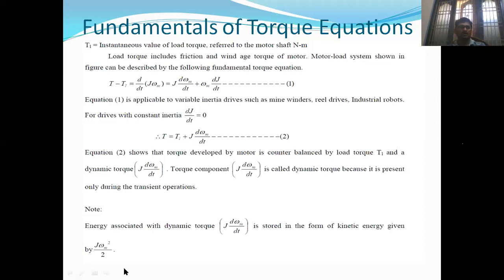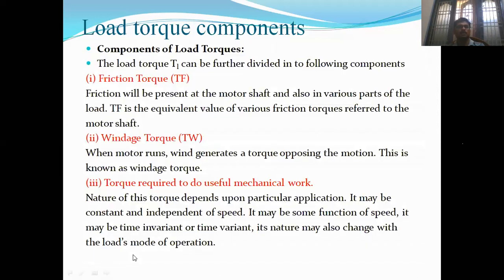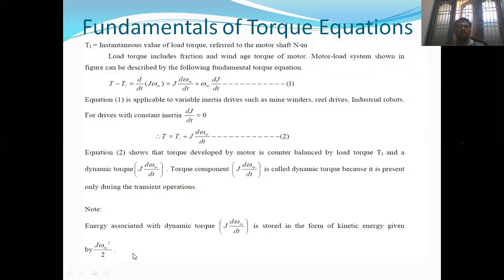Next, energy associated with the dynamic torque is stored in the form of kinetic energy and is given by J omega m square by 2. This gives the fundamental torque equation. So equation 1 and equation 2 are called the fundamental torque equations. Equation 1 is for variable inertia, and equation 2 is with constant inertia. These are the fundamental torque equations.